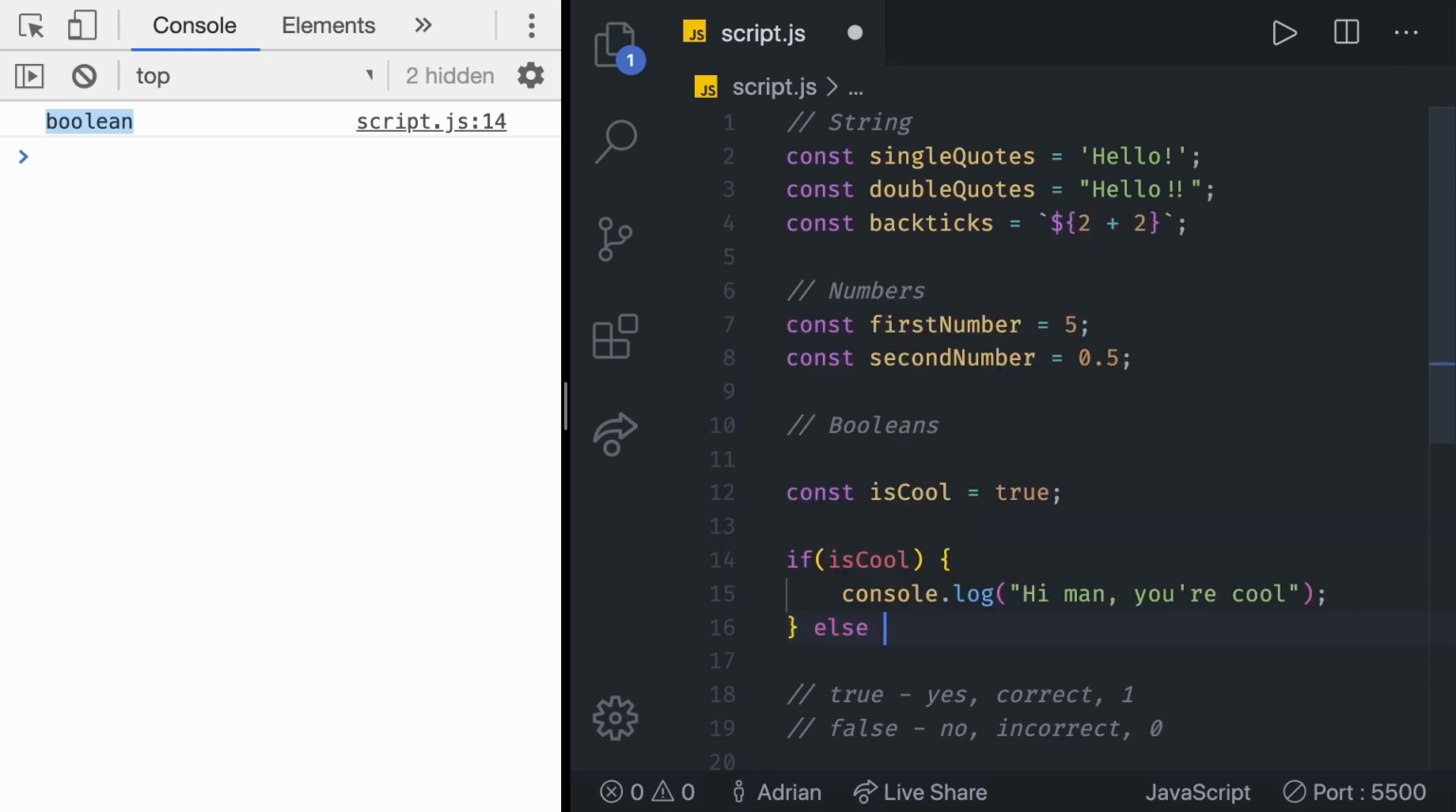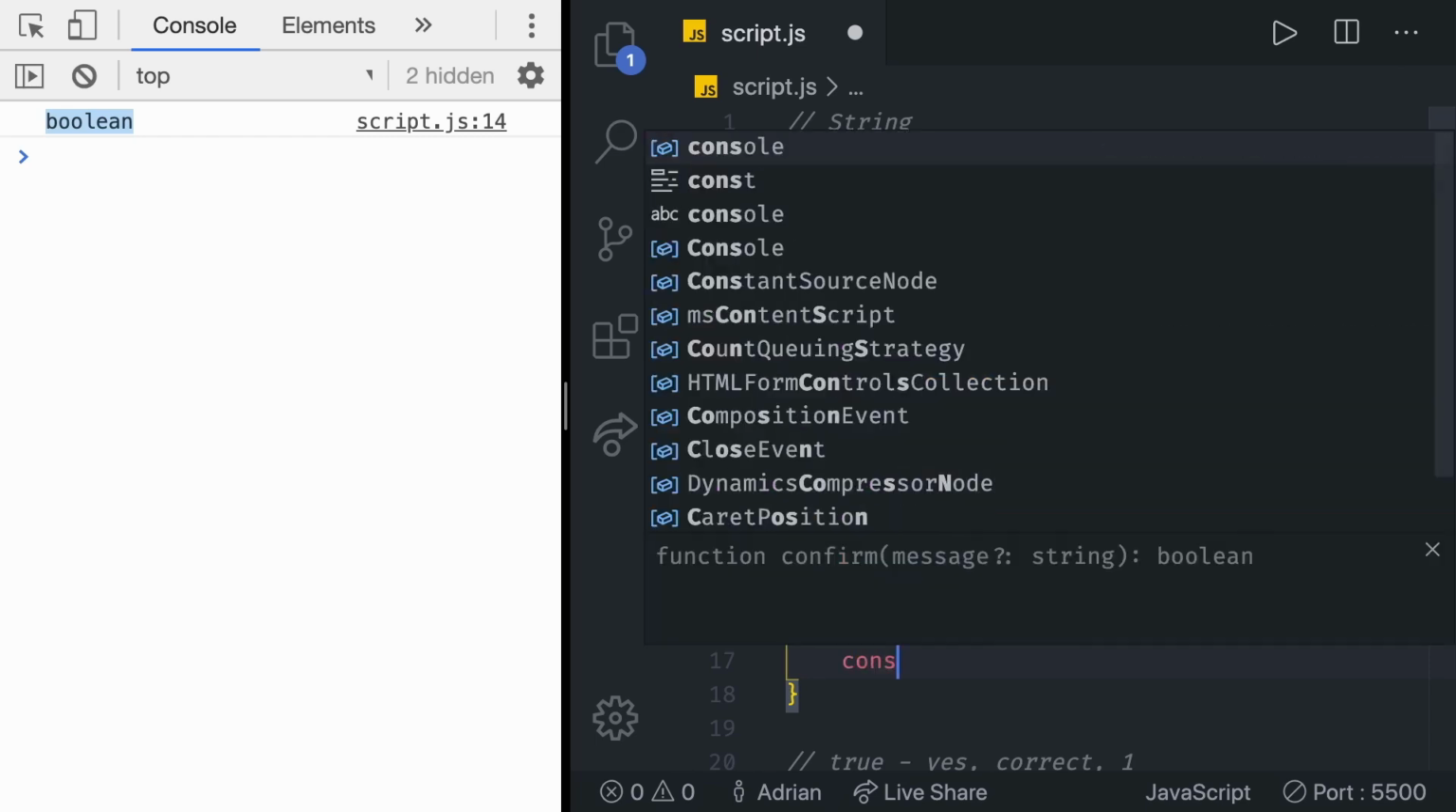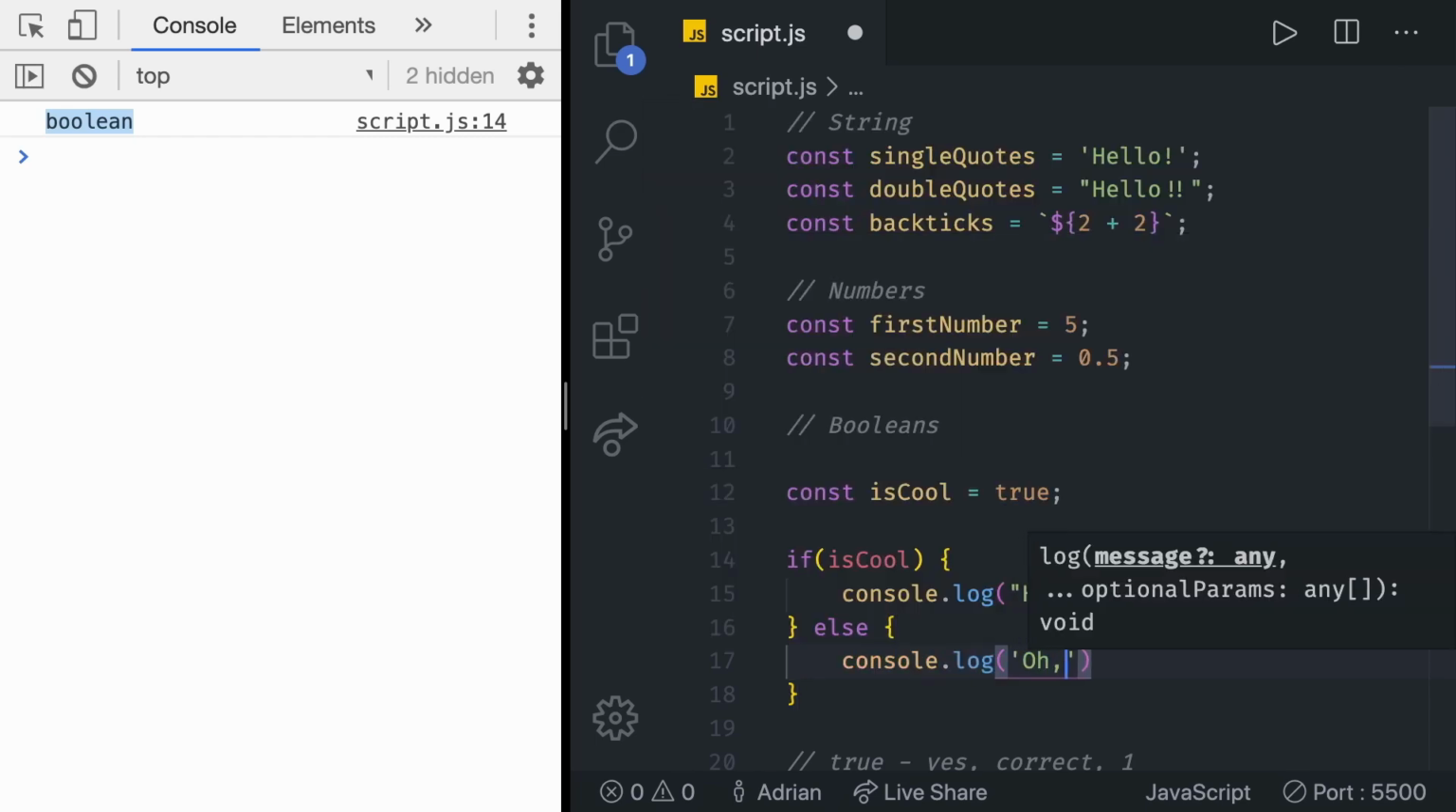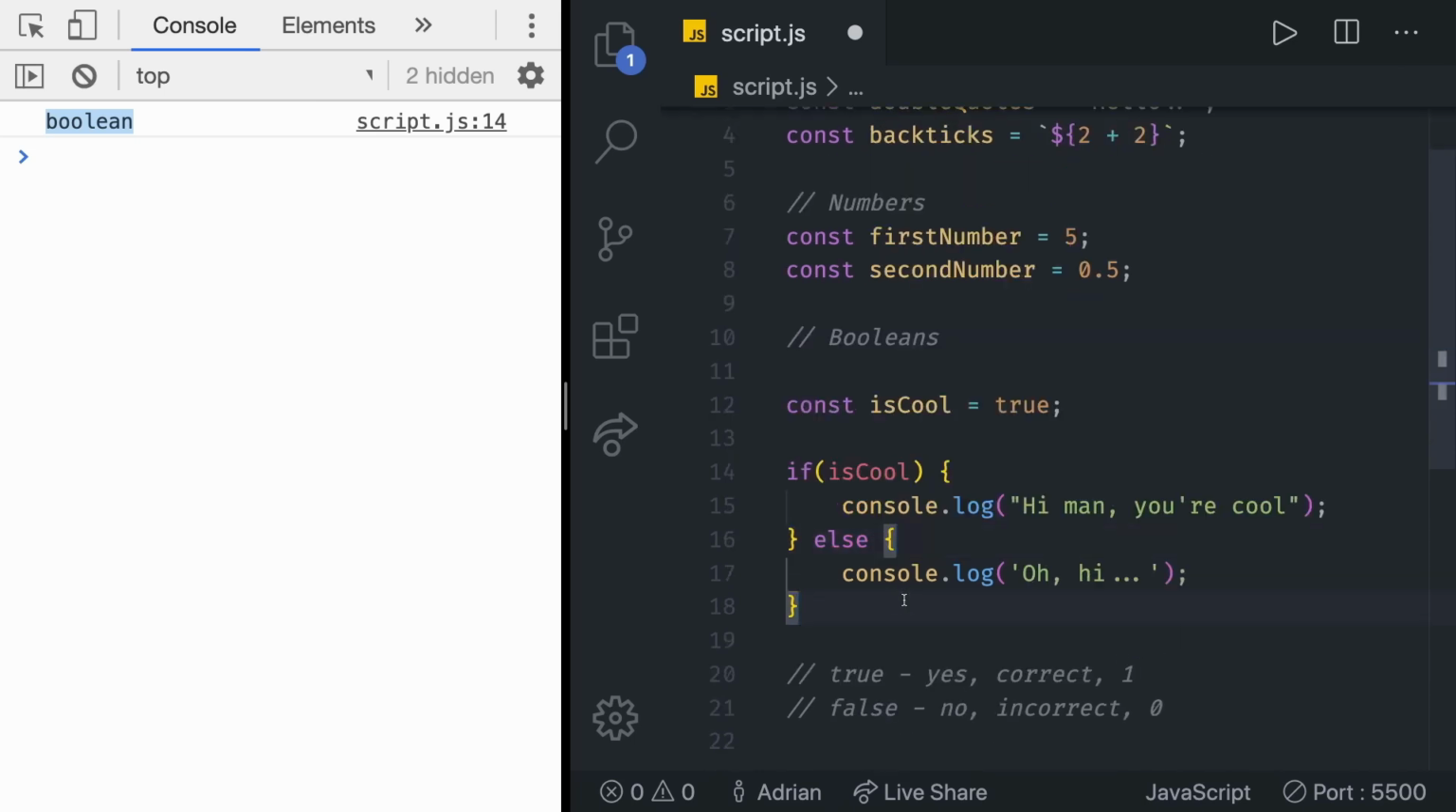Great. Now we can also add an else, and we can say console log, let's say, "oh, hi," that's it. The person is not cool. So if we do that and save, what do you think? Which console log are we going to see? Since isCool is true, this if statement runs and we get only the console log, "hi man, you're cool." But if we switch this to false, you're going to see "oh, hi," which means that we have Boolean false, and we didn't enter this if statement. As you can see, this is just a simple example, but in here we have some logic. So depending on many different Booleans, we'll be able to create complex systems.